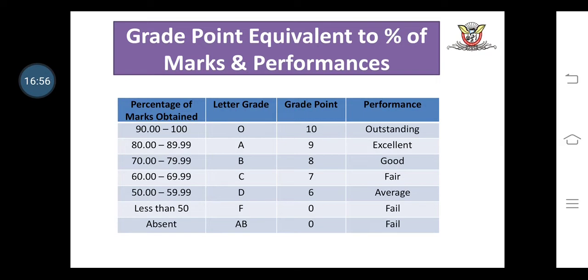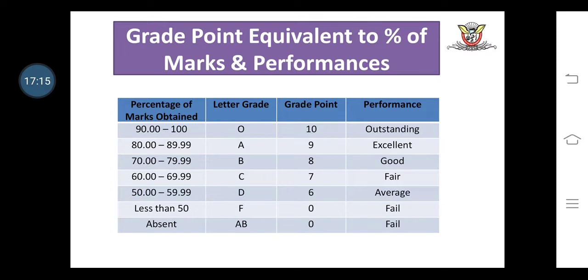Now we discuss the grade point equivalence to percentage of marks and performance, meaning on which basis a student can be judged as outstanding, average, good or fail.